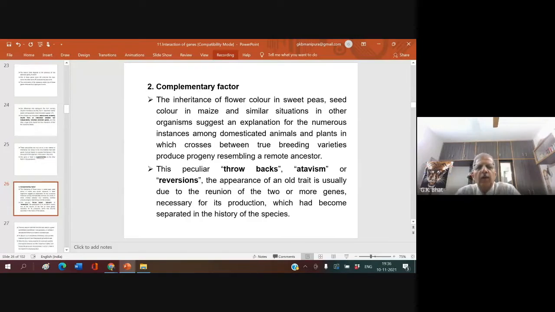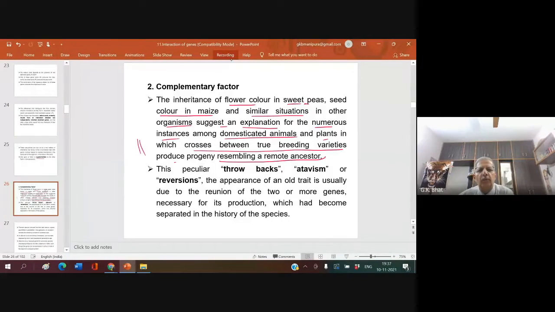What is that? The inheritance of flower color in sweet peas, seed color in maize, and similar situations in other organisms suggest an explanation for the numerous instances among domesticated animals and plants in which crosses between true breeding varieties produce progeny resembling a remote ancestor.